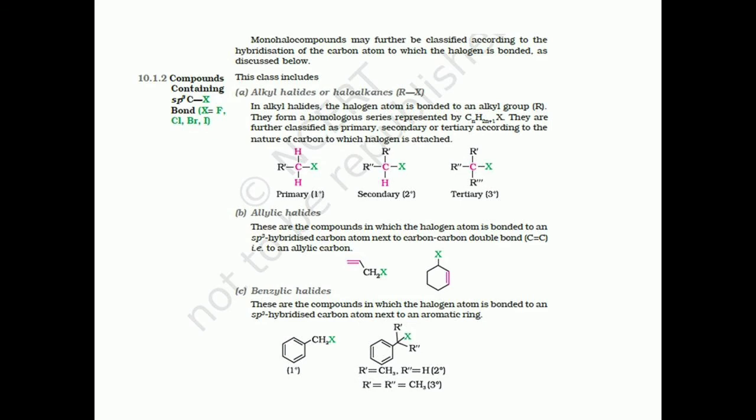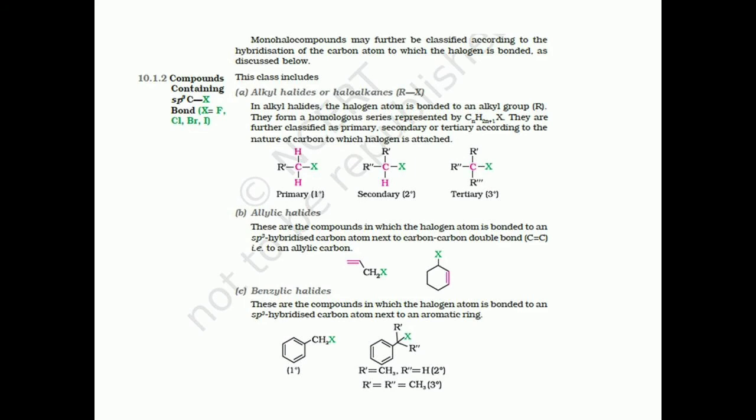Of course, hybridization and the remaining part, primary, secondary, tertiary, is done in the 11th standard in detail when we studied the basic concepts of organic chemistry. So remember that in alkyl halides or haloalkanes, the halogen atom is bonded to sp3 hybridized carbon atom.